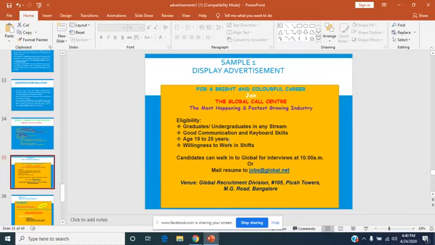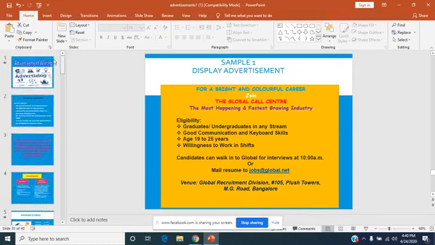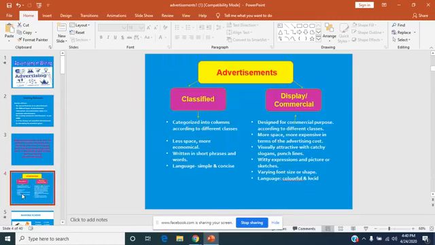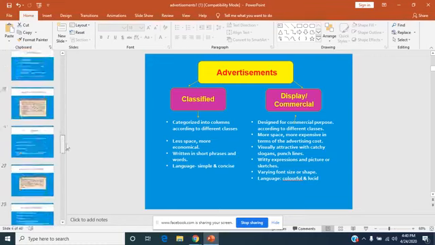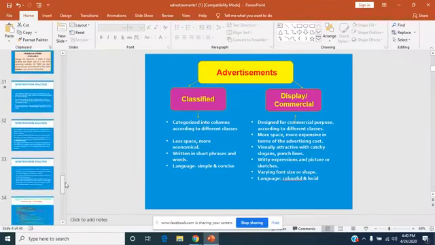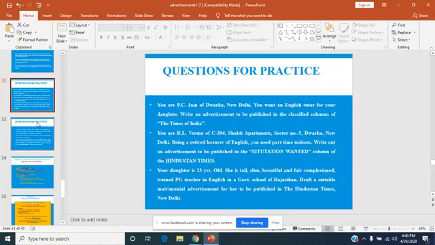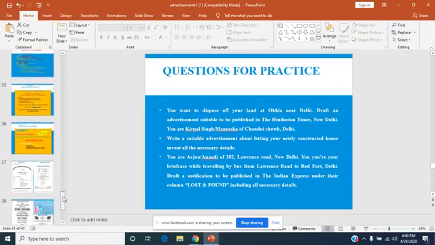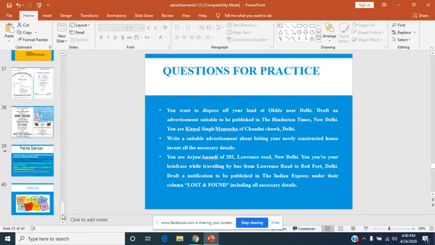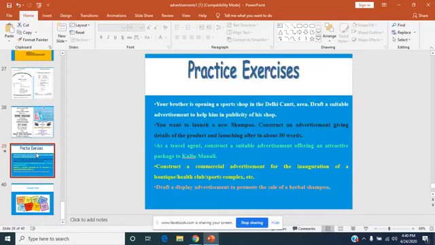You may use different font styles. This should not be done with classified, but with display you can use different font styles and also font sizes. So this was advertisement. The questions for classified advertisements are more, because generally most of the time a classified advertisement is there in your question paper, and for display there are fewer.